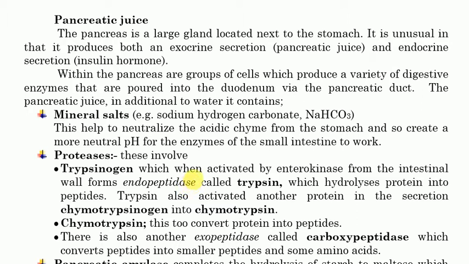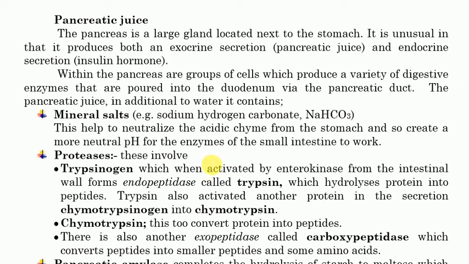We shall see later in the nervous control that there are some hormones and nerve impulses from the nerve endings at the wall of the duodenum, which send the impulse to the brain, and then the cells secrete more bicarbonate because of the entrance of the acidic chyme. So we shall see later, just stay with me.